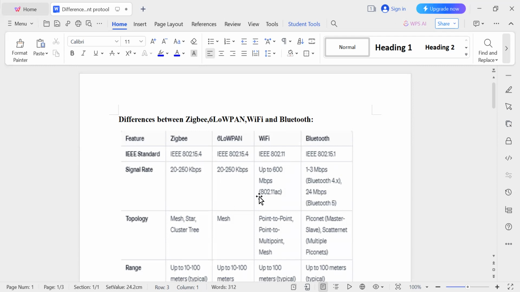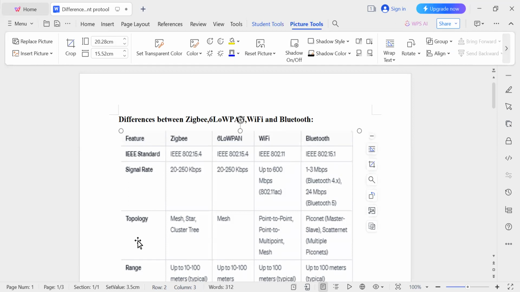Wi-Fi depends on the specific standard, whether it is 802.11 AC, like that. And it can have higher data rates up to 600 Mbps also. That is about Wi-Fi. Next is about topology. What topology is used? This is called network topology.